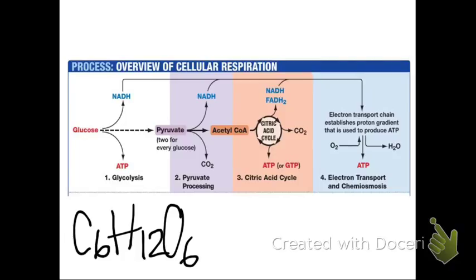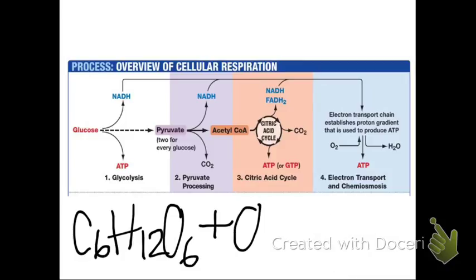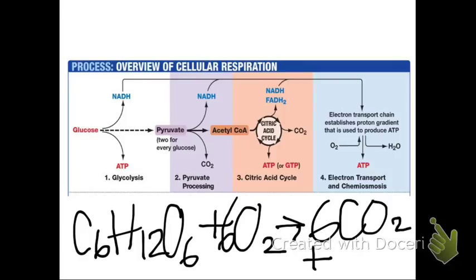C6H12O6 is glucose, plus 6O2 yields 6CO2 plus 6H2O. So, the opposite of photosynthesis. If you learn one of the equations, you'll probably be able to remember the other.